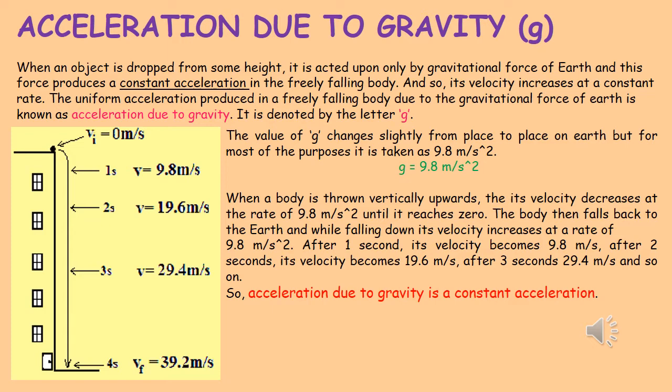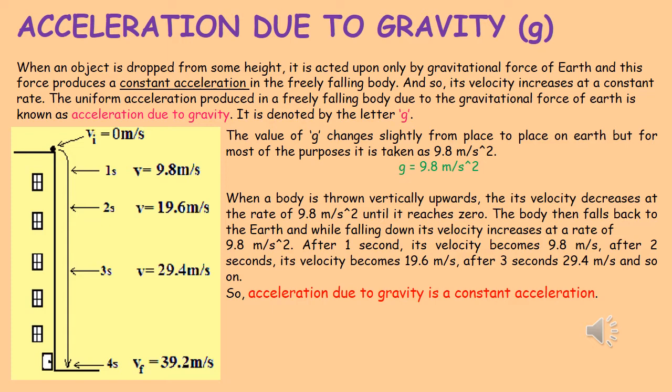That means the change in velocity is constant. The difference in velocity in every second is constant, and so its velocity increases at a constant rate. The uniform acceleration produced in a freely falling body due to the gravitational force of earth is known as acceleration due to gravity. It is denoted by the letter small g.